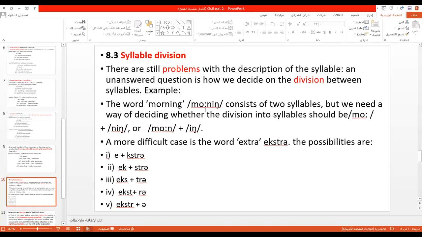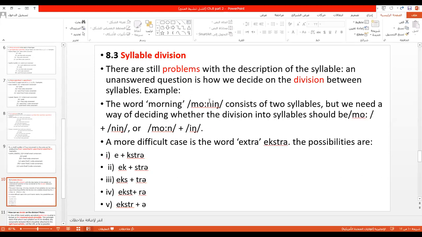Immediately when I see the number of vowels in any word, after I write it phonemically، بعد أن أكتبها صوتيا، أنظر إلى عدد الأصوات الصائتة، العلة بمصطلحنا. If I see two, so there are two syllables. If I see three vowels, so there are three syllables. Four vowels, four syllables. Okay, good. So in morning there are two vowels, long O and short E. So there are two syllables.